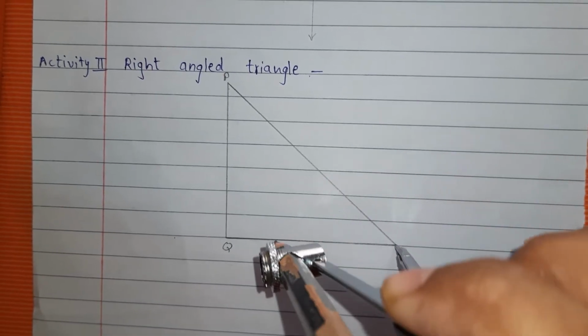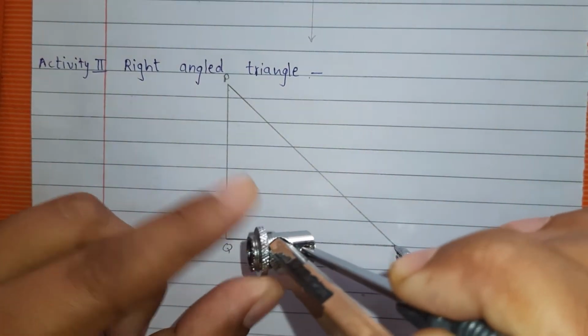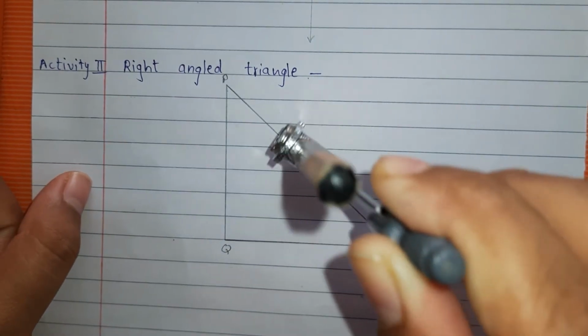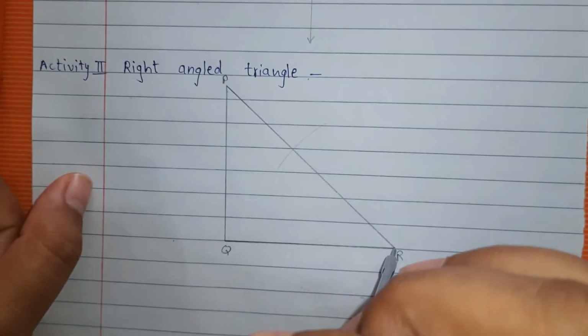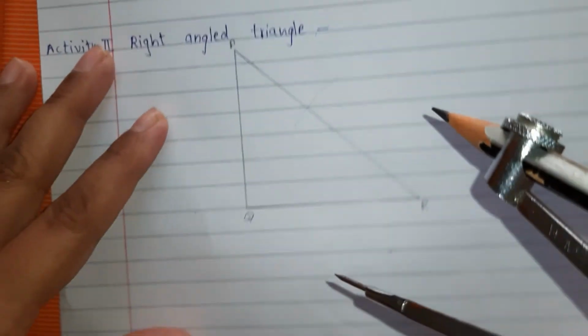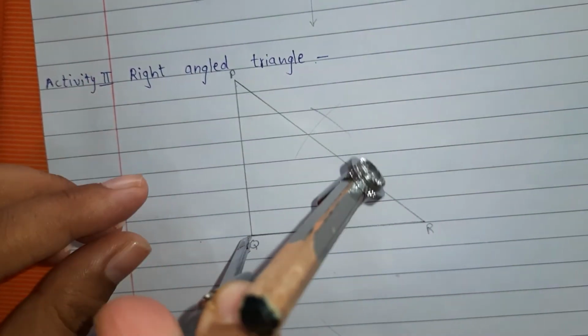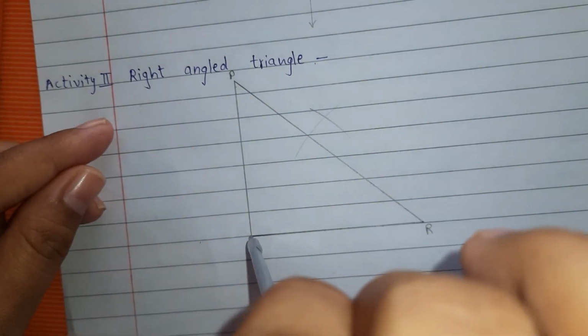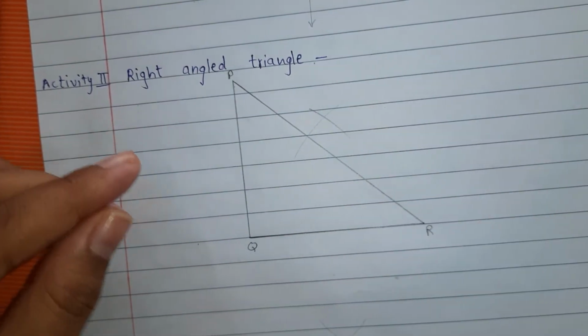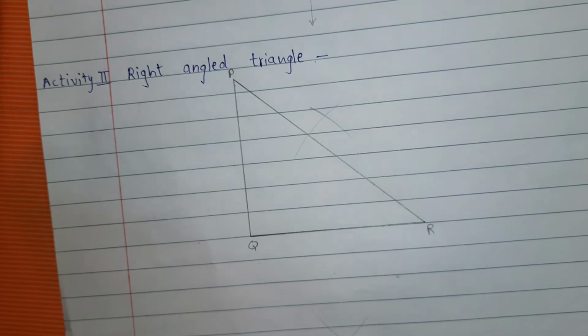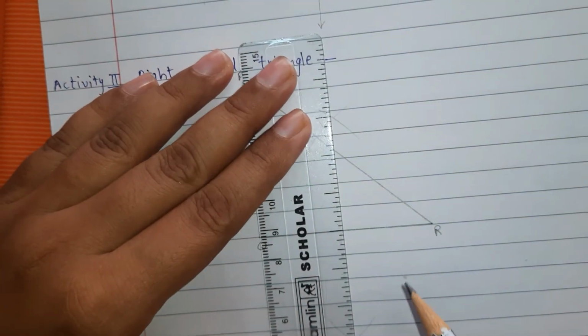First keep on R. Take distance more than half and draw one arc above, one arc below. Now keep on Q, one arc above, one arc below.